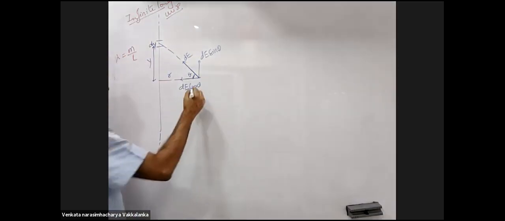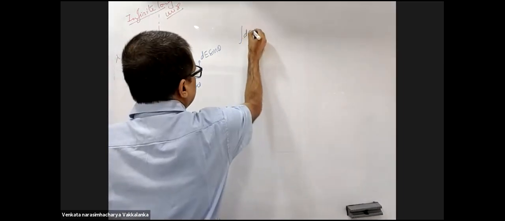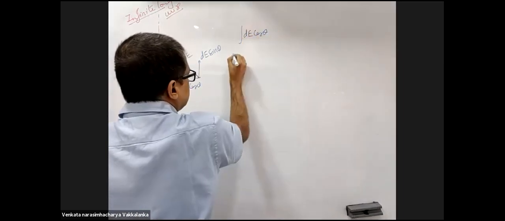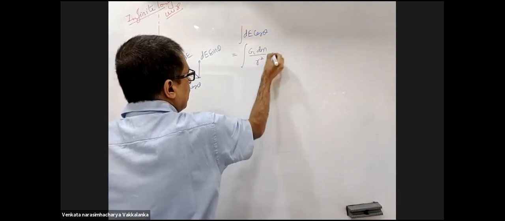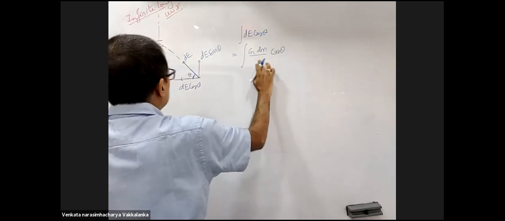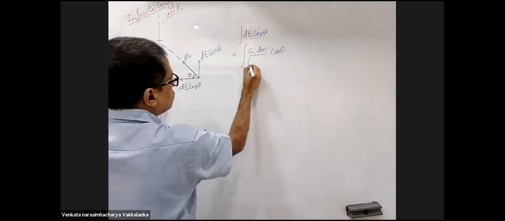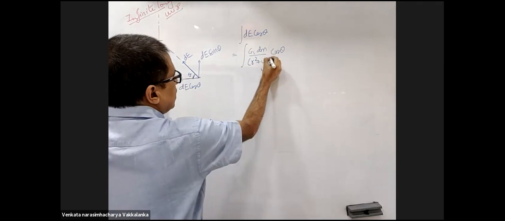I am left with integral dE cos theta, G dm by r square cos theta. Sorry, this distance is square root of r square plus y square.